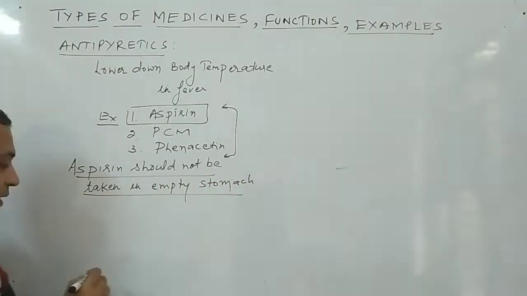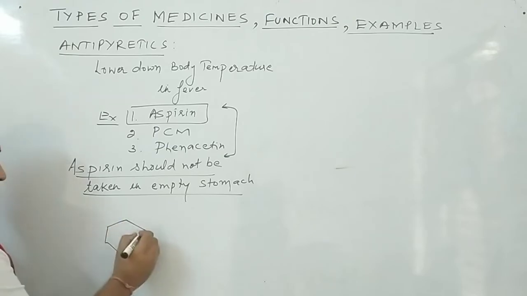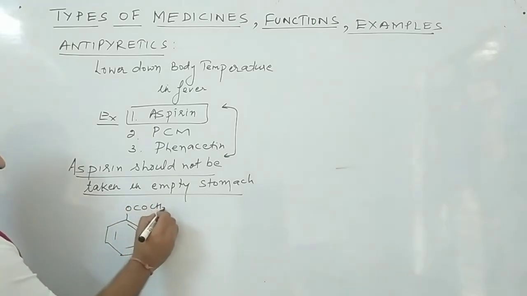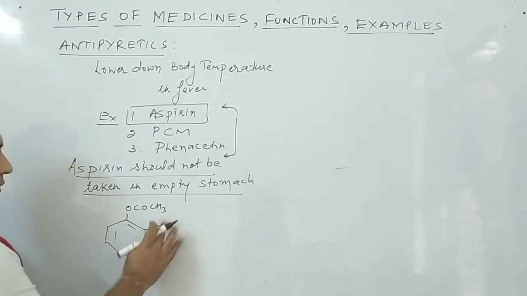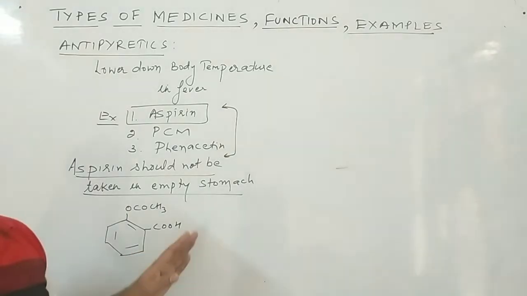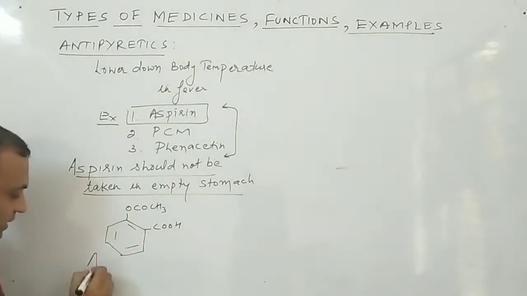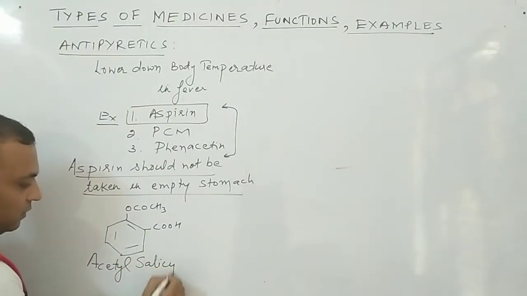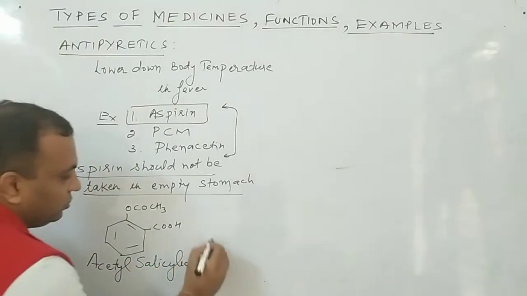The formula of aspirin is OCOCH3, this is COOH. Remember, this is the structure of aspirin, and this is acetyl salicylic acid.